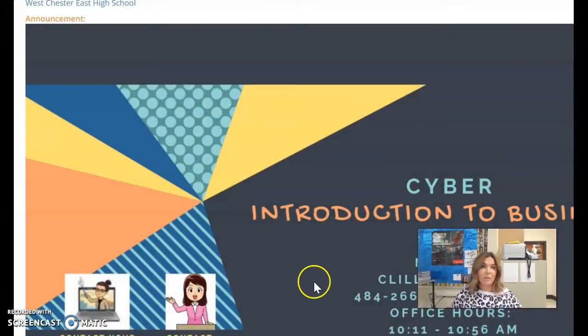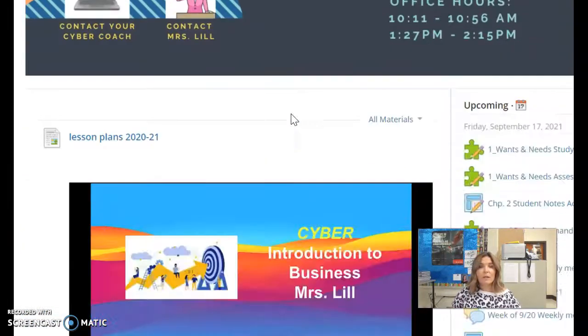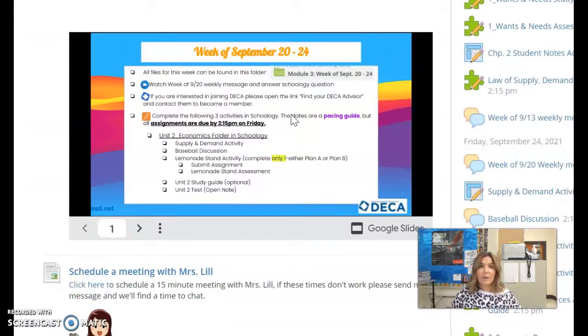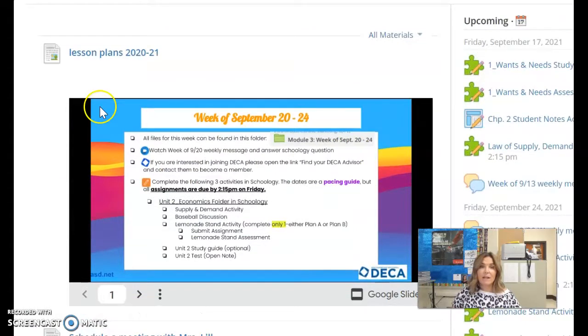So let me shift very quickly so that you're able to see our Schoology course. When you come into our Schoology course and come down just a little bit, right at the top it says lesson plans. This is going to be a running document. Of course, it's a slideshow, but it's going to be a running document for us. So whenever you log in, you're going to be able to see the most recent daily agenda or weekly agenda that we have.